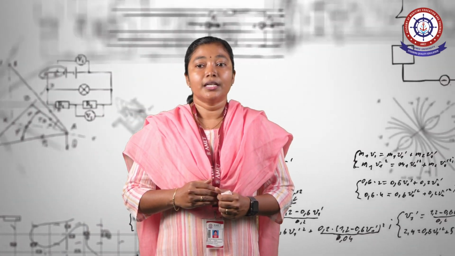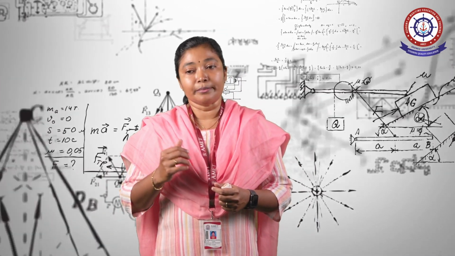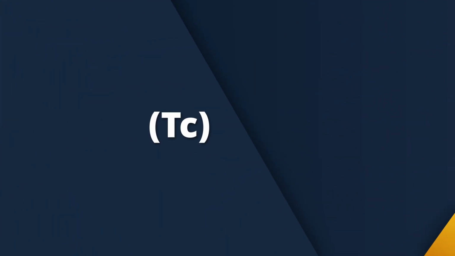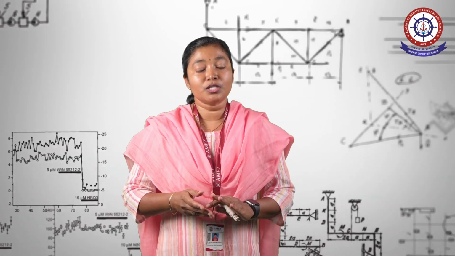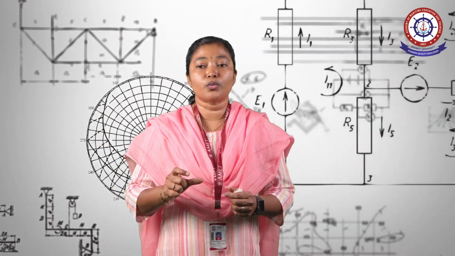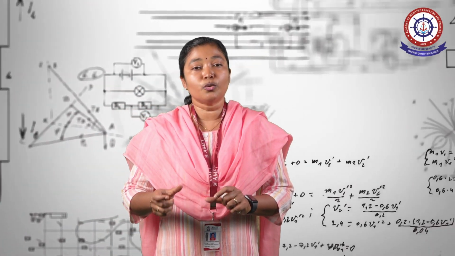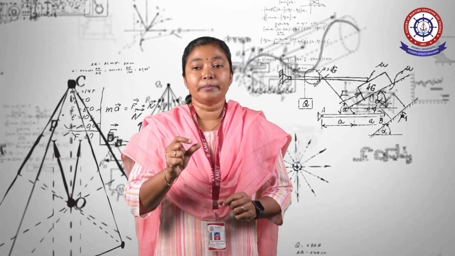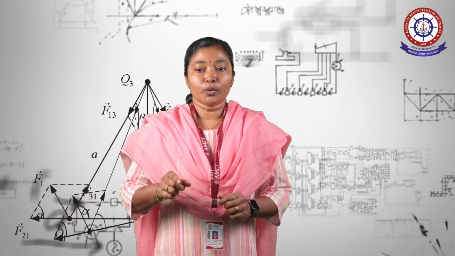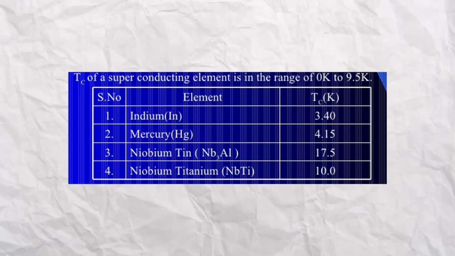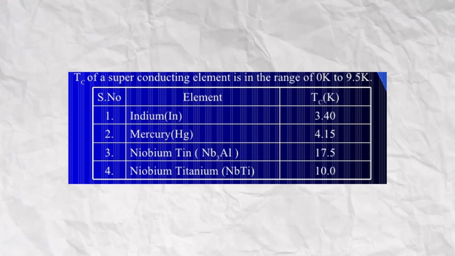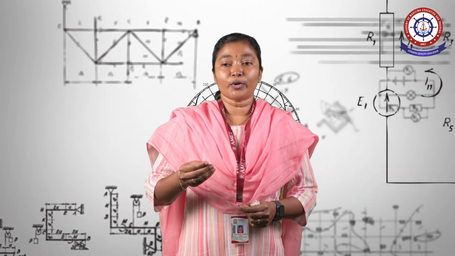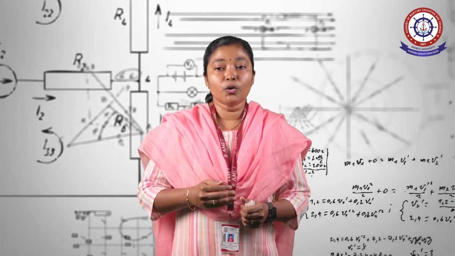The next jargon word is transition temperature or critical temperature, represented by the letter Tc. It is the temperature at which the material changes from the normal conducting state to the superconducting state. That is, at a particular temperature only, the normal material becomes a superconducting material, and that temperature is called the transition temperature. Here we have the transition temperatures of some elements like indium, mercury, niobium and titanium in Kelvin.